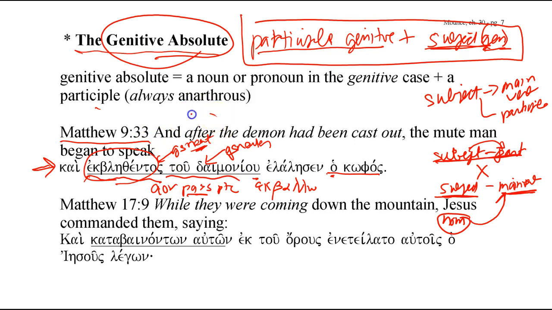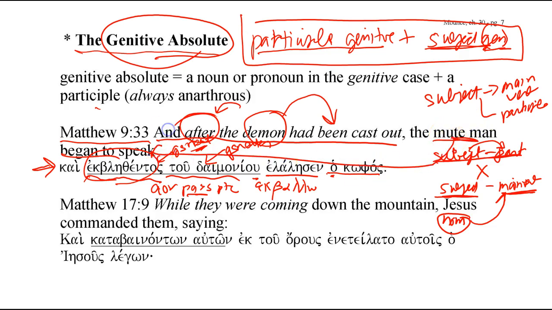So the way I would translate this, remember this is an aorist construction, so therefore you would use the conjunction after. And after the demon had been cast out, the mute man elalesen, or spoke. Here, the subject, demon, is doing the action of the participle, had been cast out, or is receiving the action of the participle, since it's a passive form. And the mute man, a different subject, is doing the speaking. And so the genitive absolute is a way for the author to have a different subject for the participle.